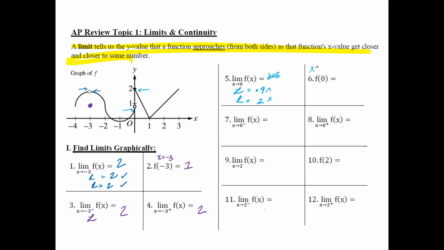For number 6, it's saying when x is equal to 0, what is your y value? When x is equal to 0, your only value that's available is 2. That's the solid dot. Question number 7.